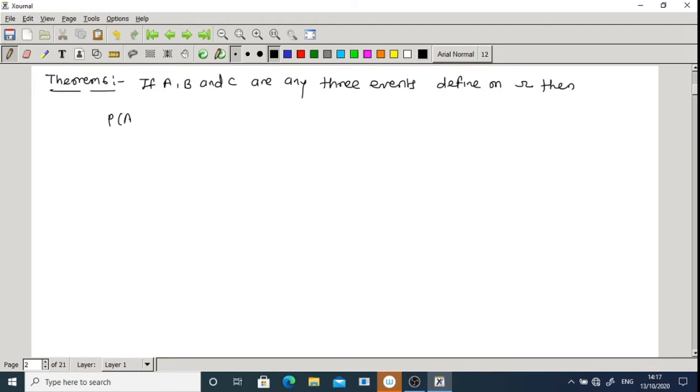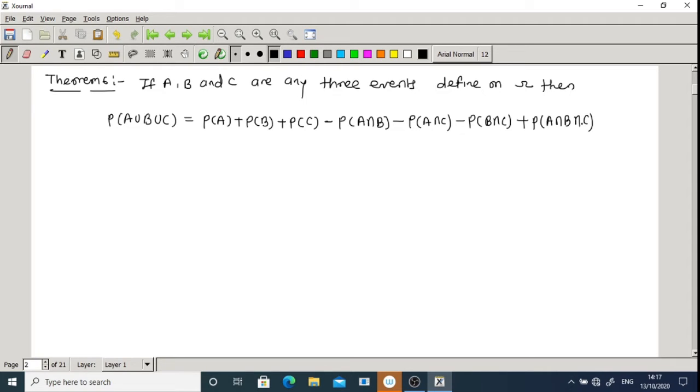probability of A union B union C is equal to probability of A plus probability of B plus probability of C minus probability of A intersection B minus probability of A intersection C minus probability of B intersection C plus probability of A intersection B intersection C. So this is the addition theorem for three events. Write the proof.